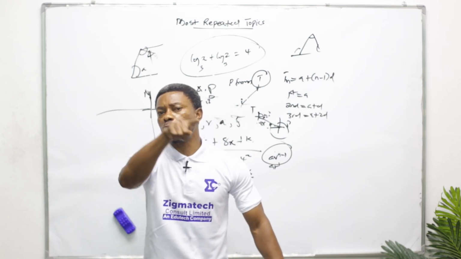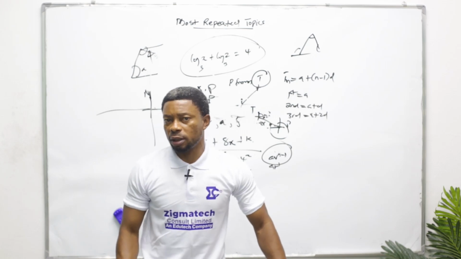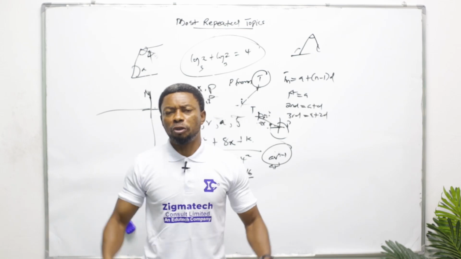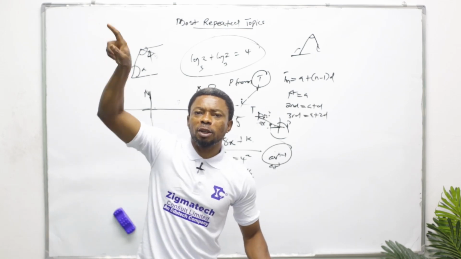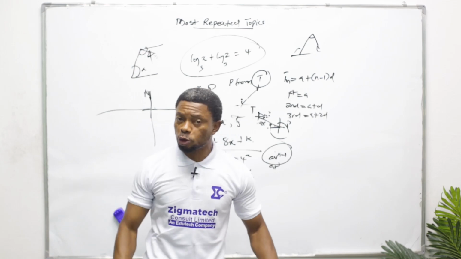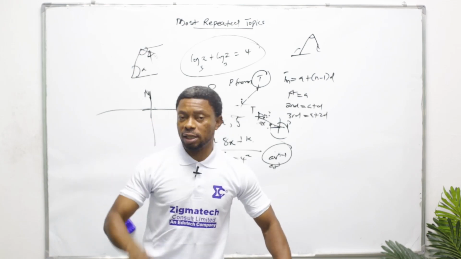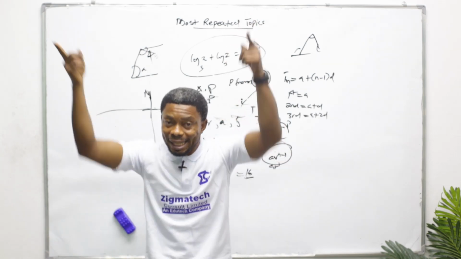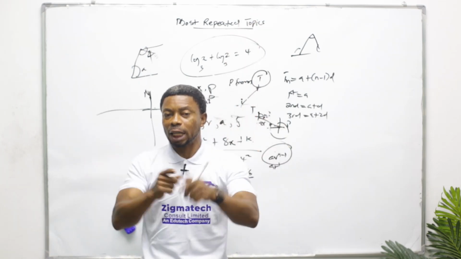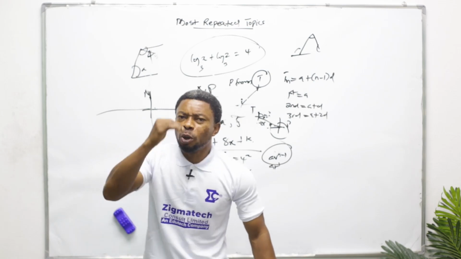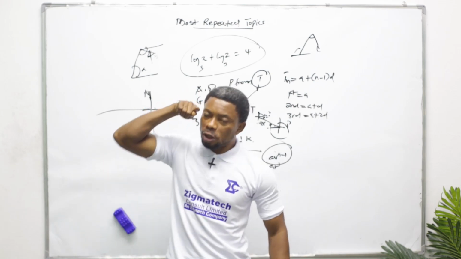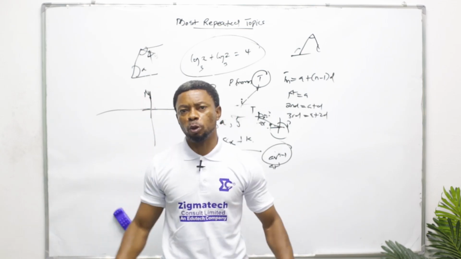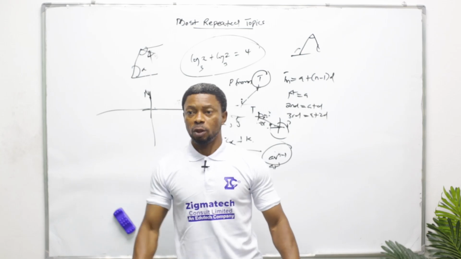And don't forget also your circle geometry. Circle geometry is very important. When a tangent and a chord form an angle, the angle in the alternate segment is also equal. It's a theorem. Don't forget it. When two tangents meet at a point from an external point, the two tangents are equal in length. These are the theorems. When you grab this theory, I bet you, when you see the questions, the theorem will come into play, then you apply, and you are good to go. That is under geometry. You need to know that one.